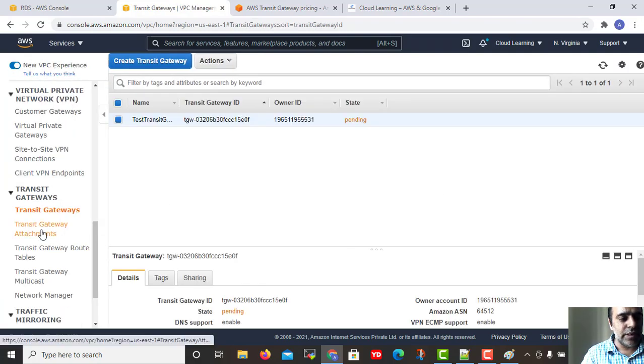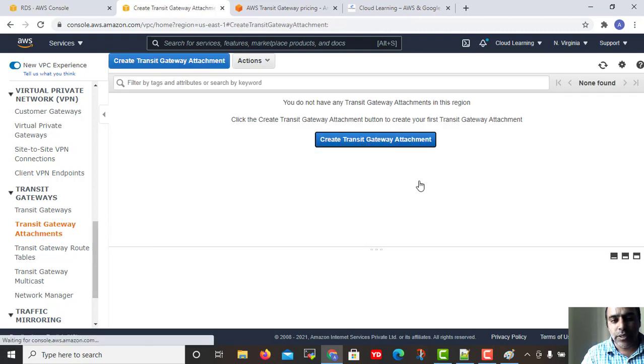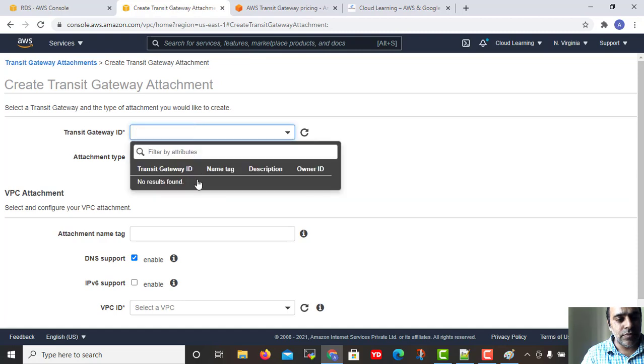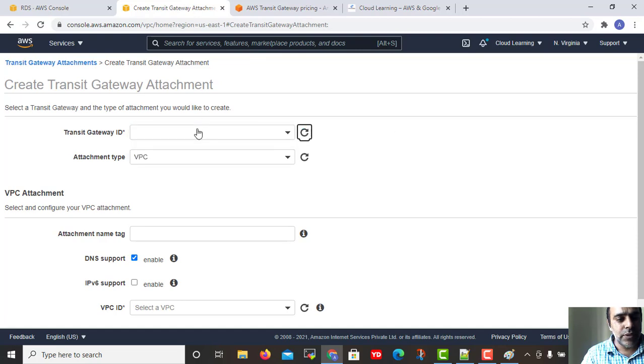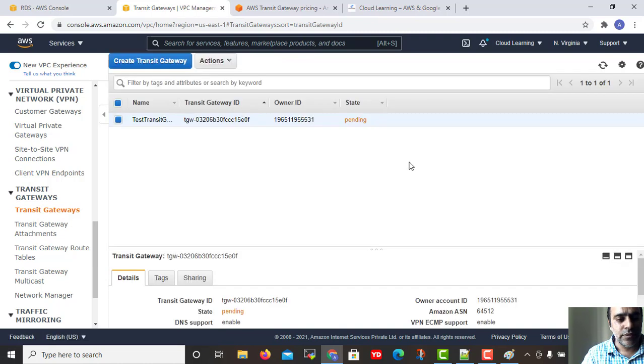Whatever attachment you are doing, suppose you have to attach one VPC. Right now it is not visible, I think it is under process. If you go to transit gateway, it just got created and it is pending.